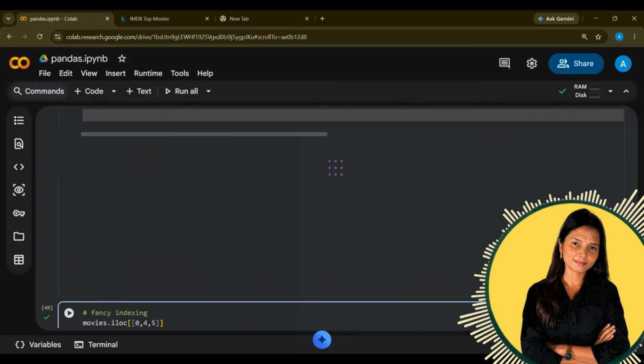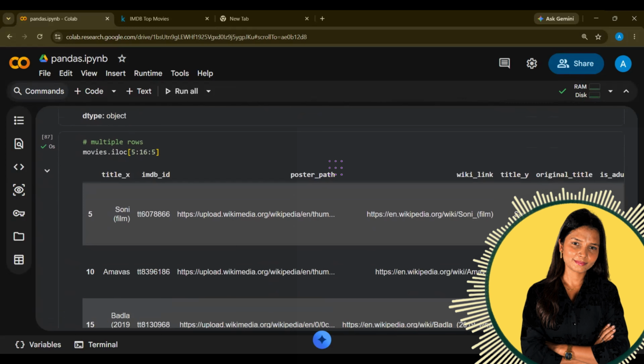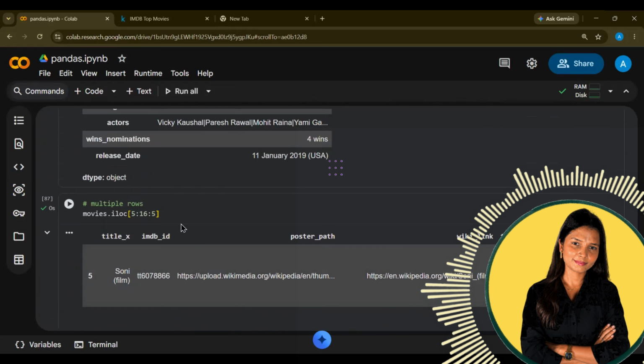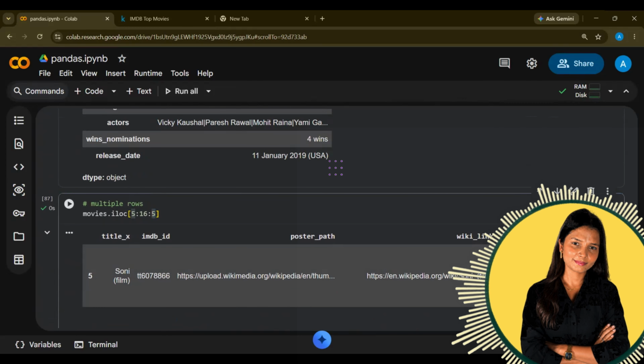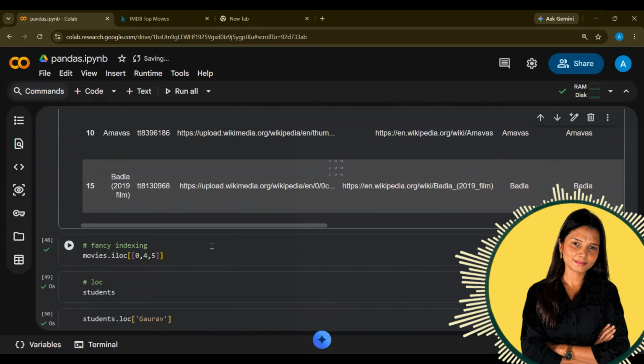So let's say I want to skip 5. So only 2 to 3 rows will be printed. So 5, 10 and 15 are the 3 rows which we are getting because I'm skipping 5. I want to just view the data.